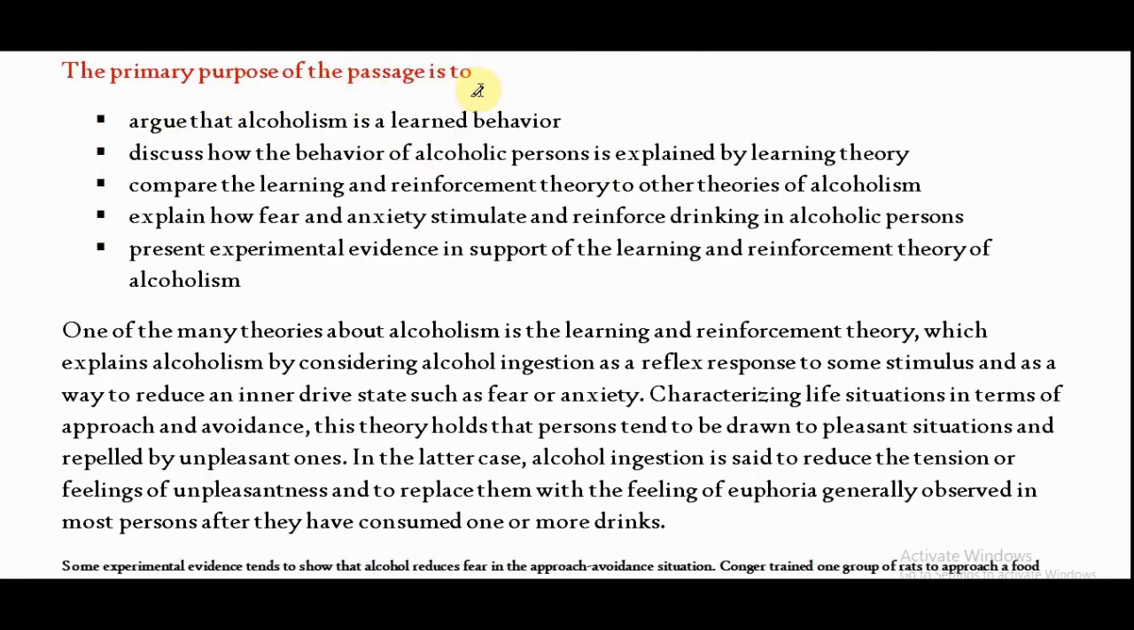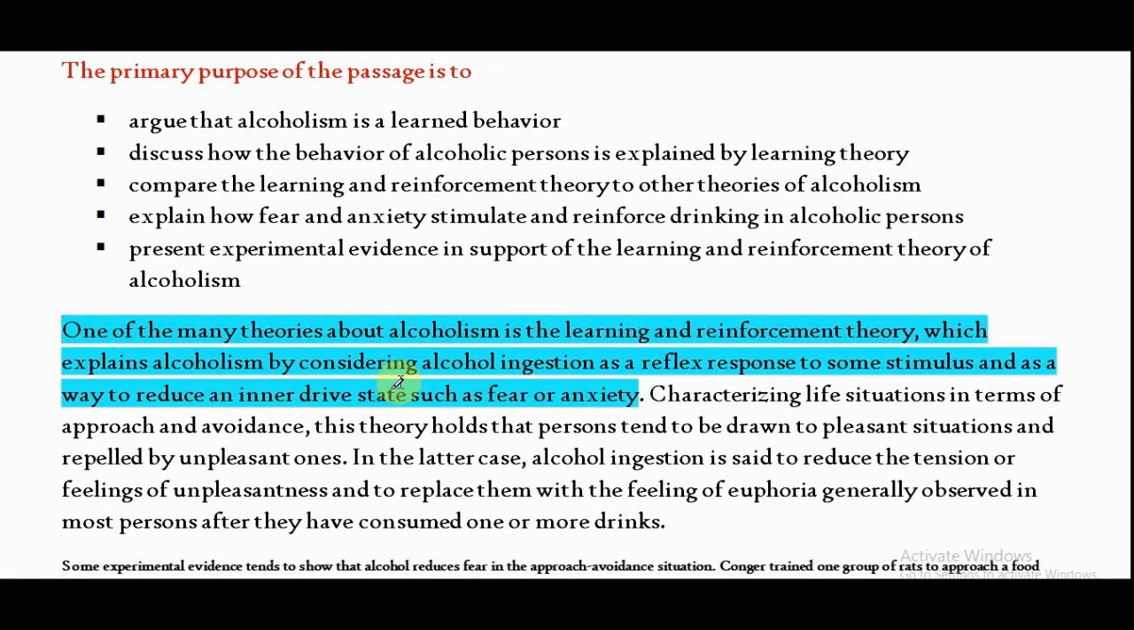The primary purpose of the passage is to, again primary purpose question, and what is the shortcut? Reading first paragraph, finding keyword. Again, if you could not find keyword, you will be in trouble. So let us understand paragraph first. It says, one of the many theories about alcoholism is the learning and reinforcement theory, which explains alcoholism by considering alcohol ingestion as a reflex response to some stimulus and as a way to reduce the inner drive states such as fear and anxiety. So what is the intention of the first paragraph? To talk about learning and reinforcement about alcoholism, right?